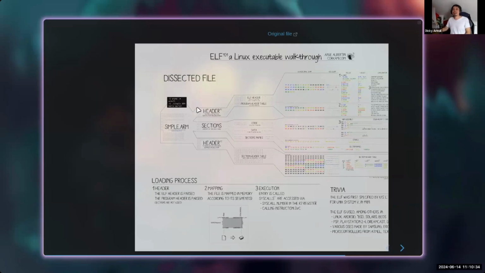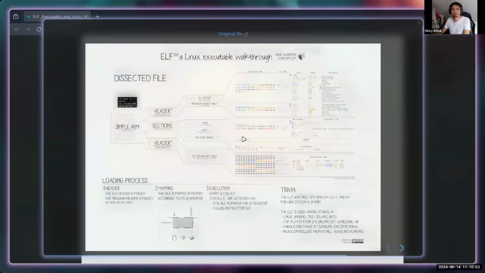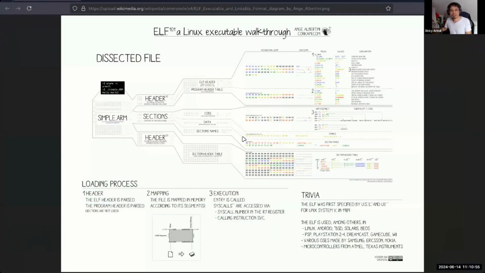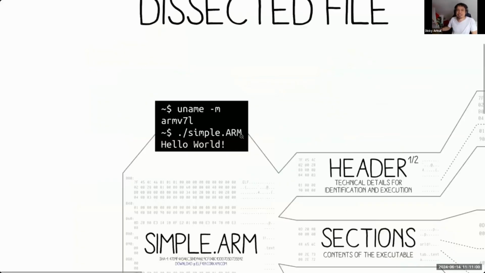Let's deep dive on it in this diagram. I love this diagram. It's only one diagram, very concise, and I will show you how this program is loaded into memory. I will open that to make it bigger. So now look at this. Basically, before we start everything, what we are trying to do is this.